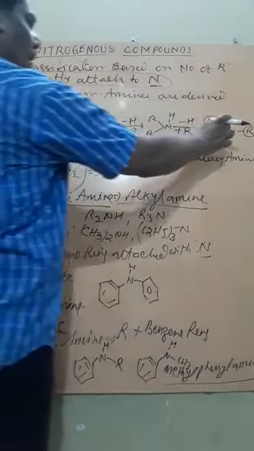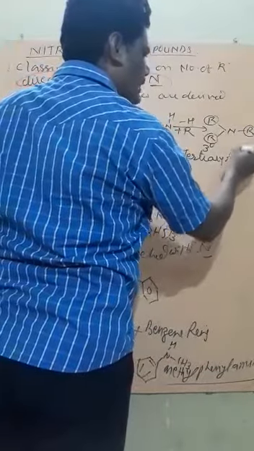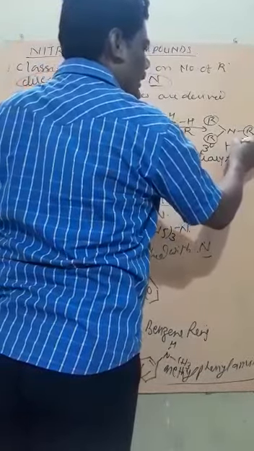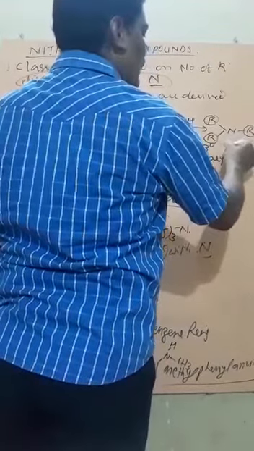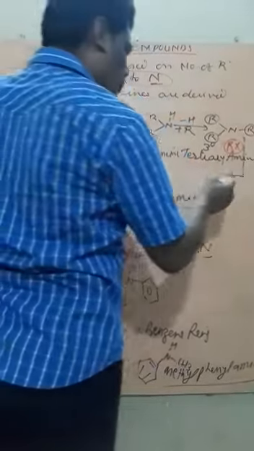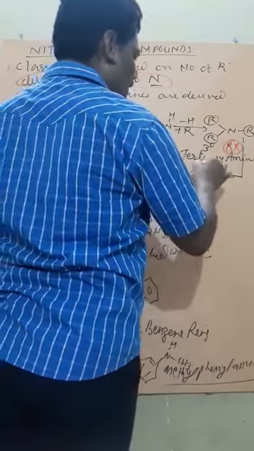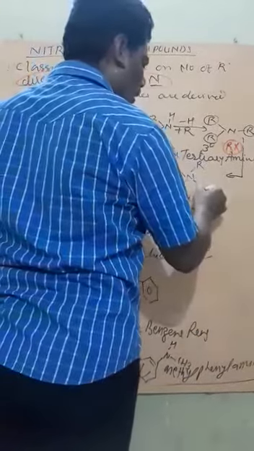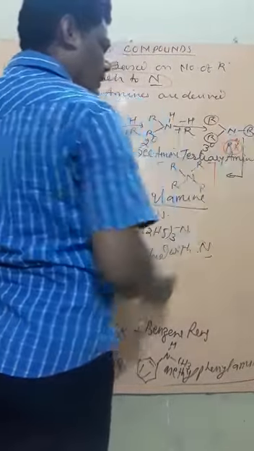Now, as here we have seen tertiary, but if this compound reacts with any acid like HX, or one more, you can call it RX, alkyl halide, then what will be possible? Say N, already there is 1R, 2R and 3R, so a fourth R also will be attached. This is by transfer of the lone pair of electrons.